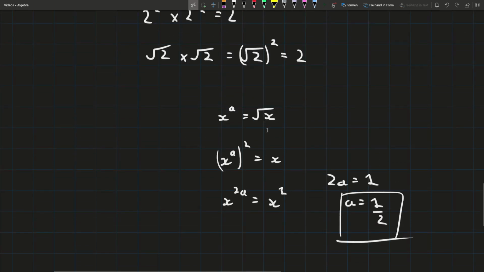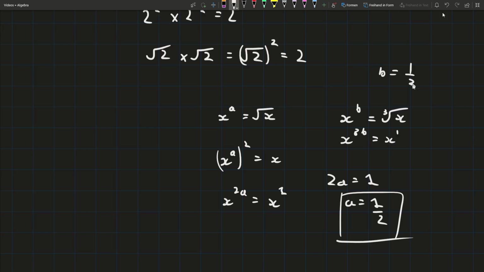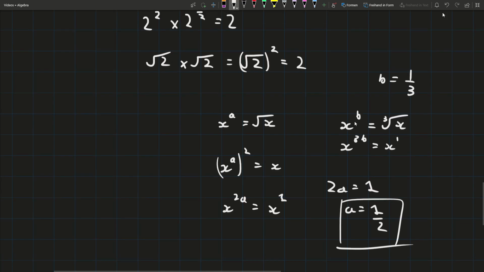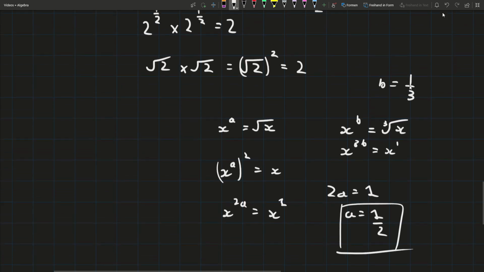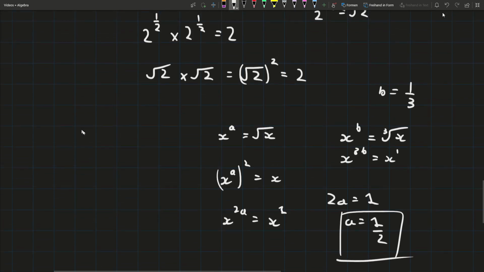Now, I want to see if you can figure out what power, x to the power of what, will be equal to the cube root of x. I want you to give that a go by yourself. If you did it properly, you'll cube both sides. You'll get x to the power of 3b equals x, and then the powers are equal, so you'll get b as a third. That means that the cube root of x is the same as the power of a third. In general, the nth root of x is the same as x to the power of 1 over n. That's very interesting.